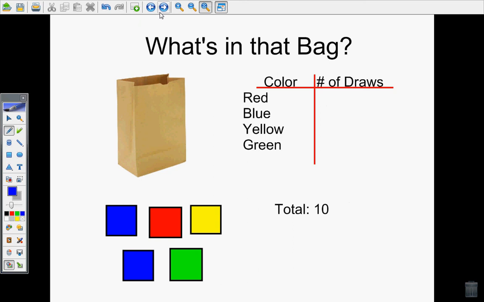This time, why don't you give it a shot? Notice this time I'm only doing 10 draws. Think about how many times each cube should get drawn out in a perfect world if I only took them out 10 times and put them back after each time. Go ahead and pause the movie now to make your predictions.